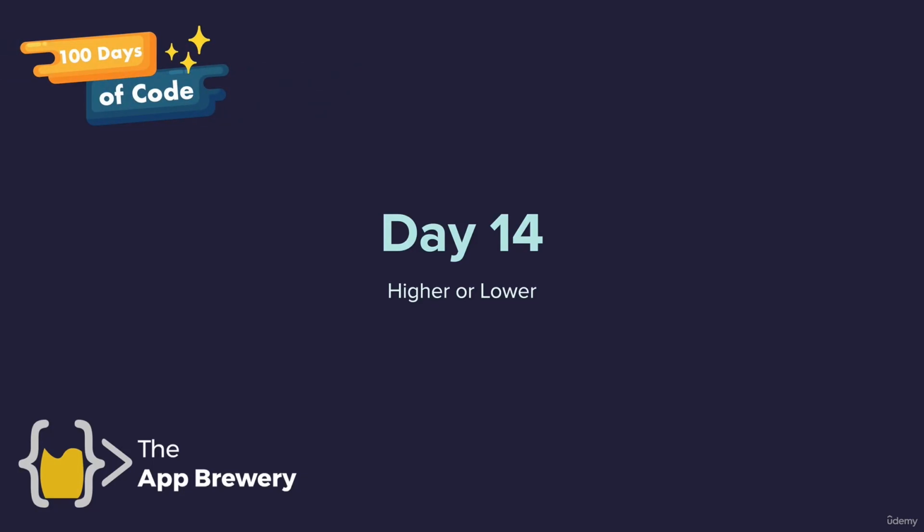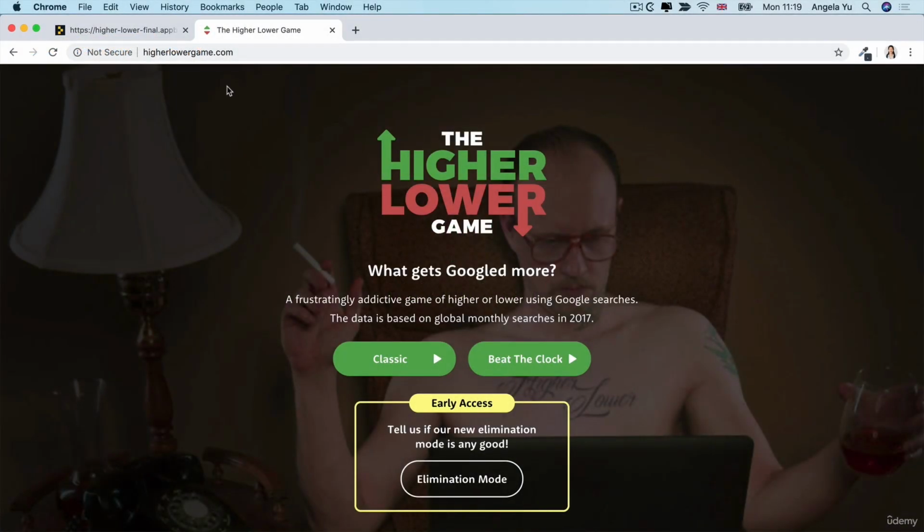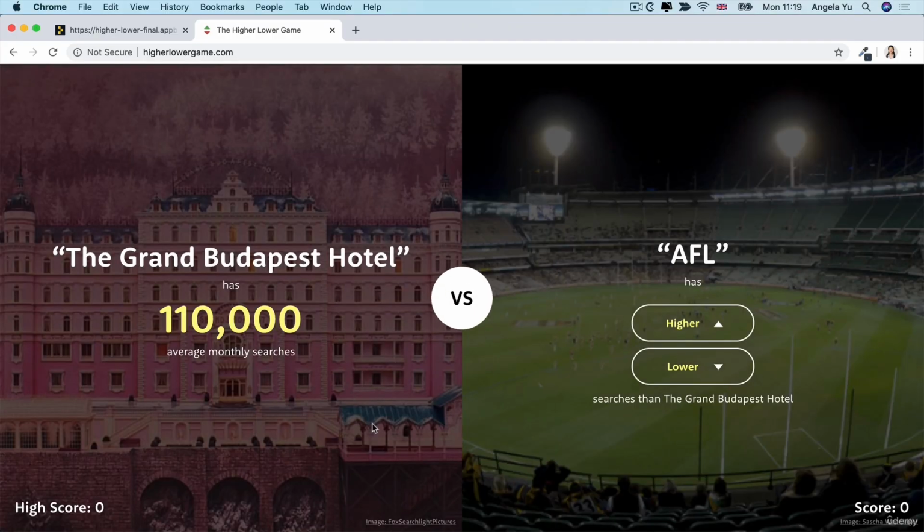Today you're going to spend building an exciting game called Higher or Lower. And if you want to have a go at it, just go over to higherlowergame.com and click on Classic. So the classic version of Higher Lower is you compare one search term, the Grand Budapest Hotel, which is a movie, against another search term, AFL, which is the American Football League. And you have to say if the second one has higher or lower searches than the Grand Budapest Hotel.